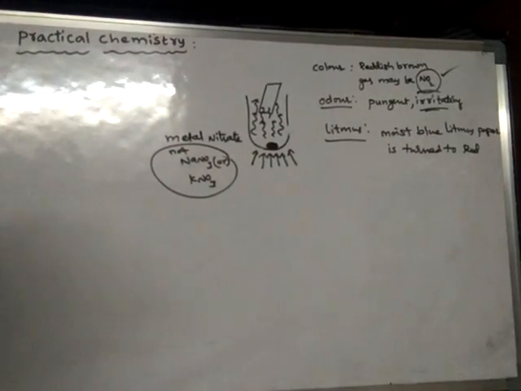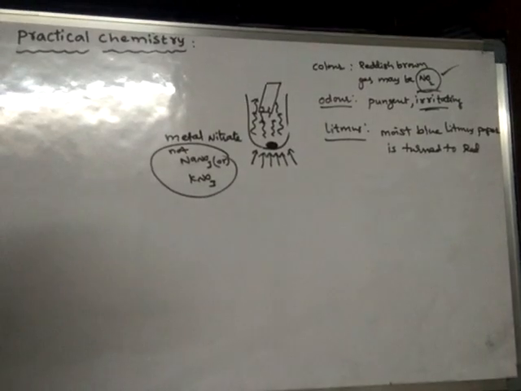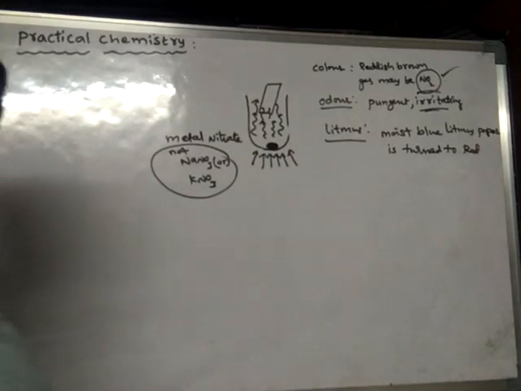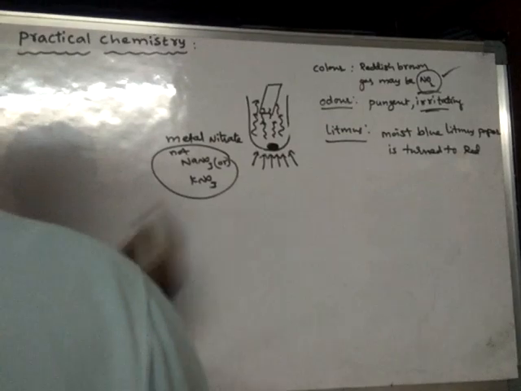Already we learned that ammonia is basic, oxygen, hydrogen and water vapor are neutral, and all other seven gases are acidic gases, as we learned.